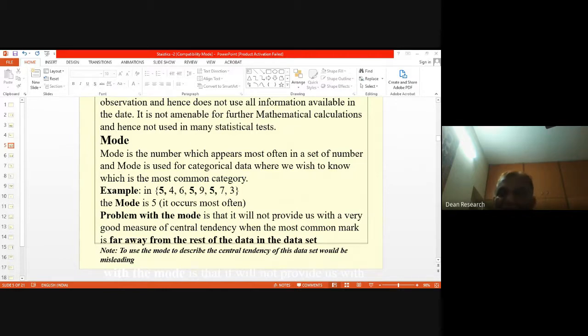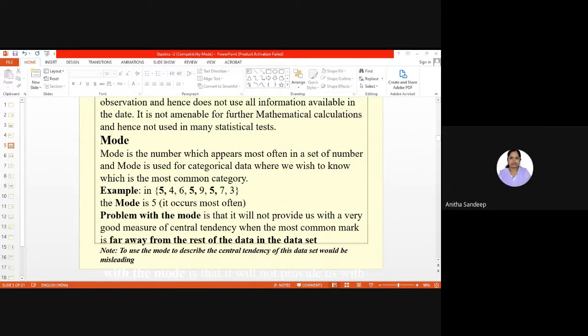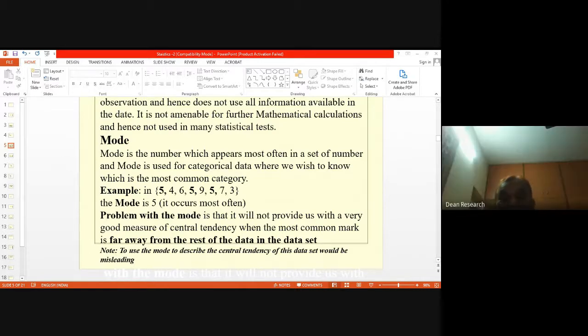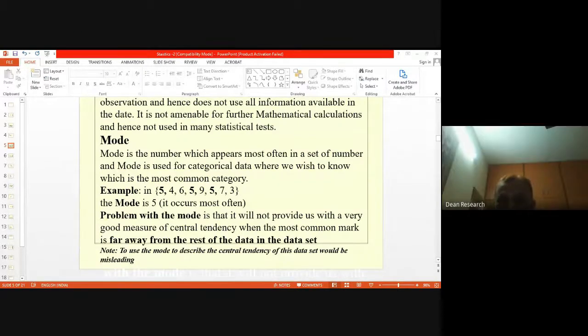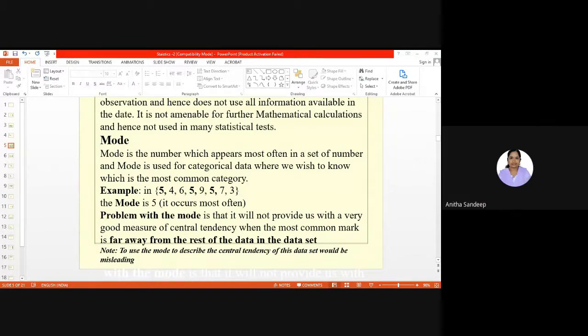Sir, if there are two numbers whose frequencies are the same, then how will the mode be computed? Very good question. Now, how do you do it in the case of median? There we have taken the average. Can we do so here? Suppose here it is 5, three times, and suppose another number, say 10 or 20, also appears three times, then we take the average. The same procedure will apply.